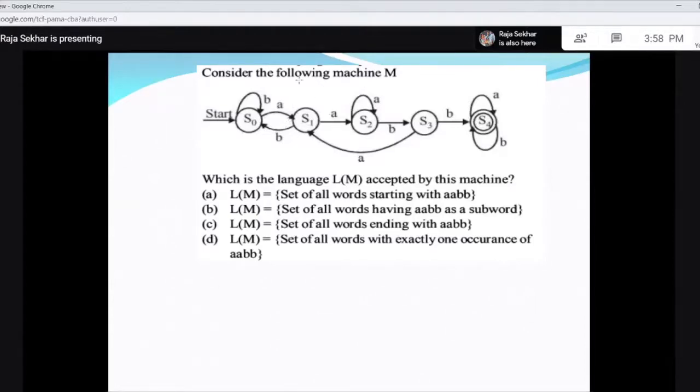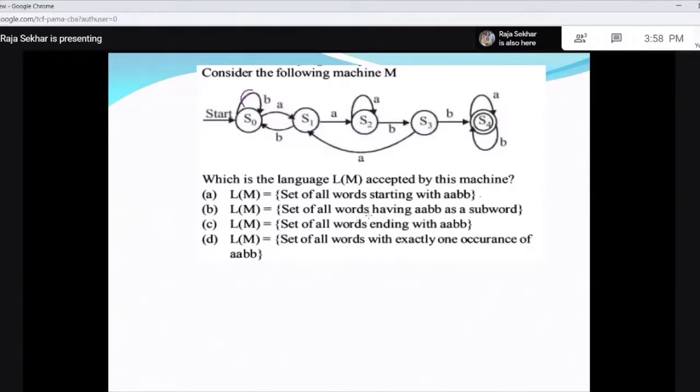So what is this machine? B, A, any number of A's. Two A's are required, and after that you can have A's or no A's. B, B. Then once you have A, B, B, then A or B whole star. After A, B, if you get A, once again I'm coming back to S. So that means I'm checking for A, B, B. You can see the set of all words starting with A, B, B. No, this is wrong because it can start with B also. Any number of B's. So this is wrong.